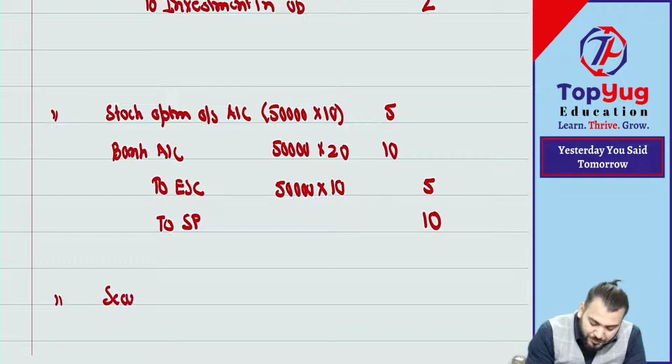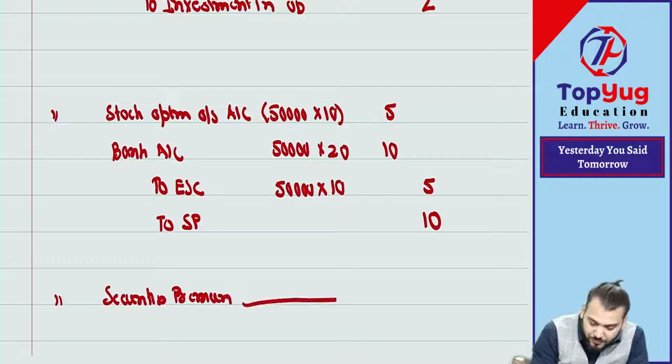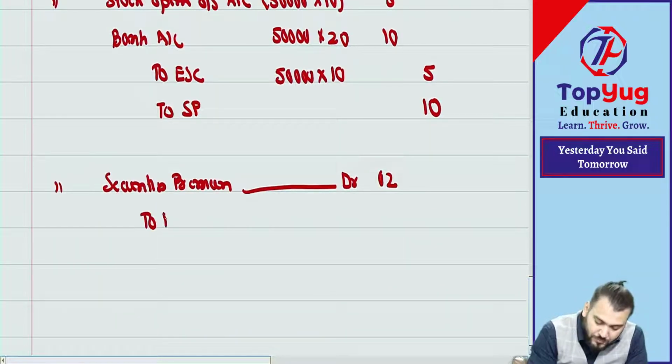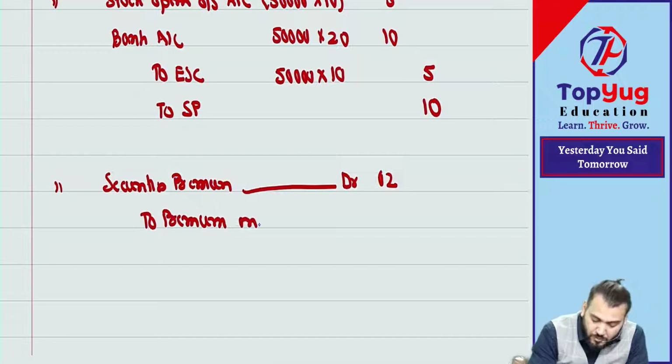Securities premium account debit. How much is required? 62. To what? To premium on redemption of preference shares. How much? 2. And to premium on what? Buyback of equity shares.